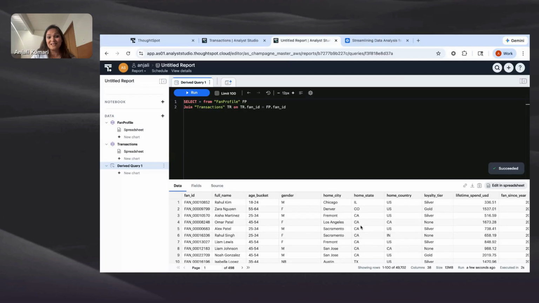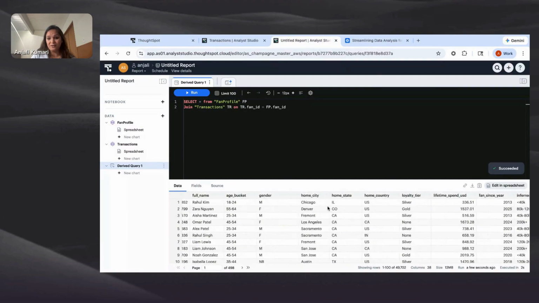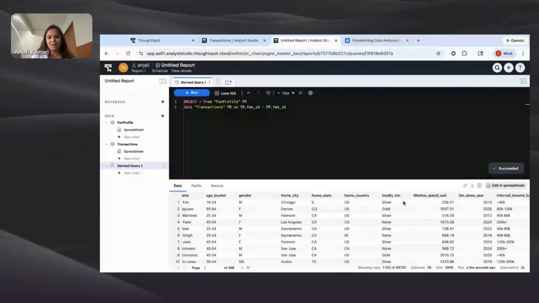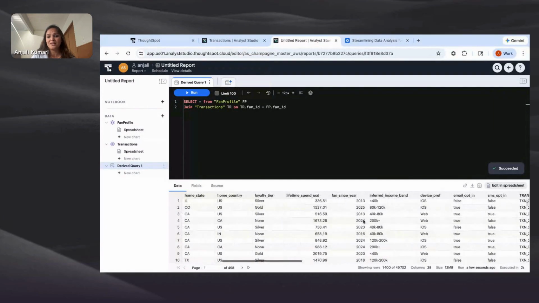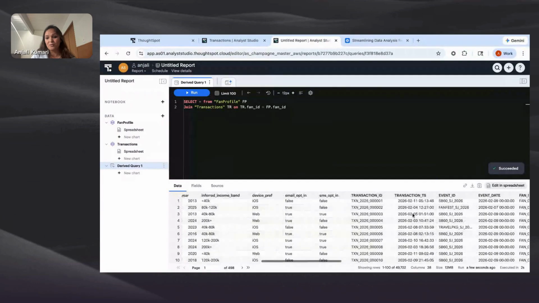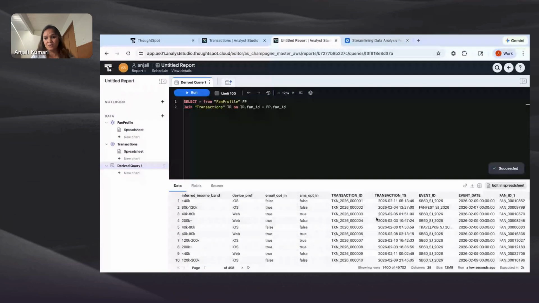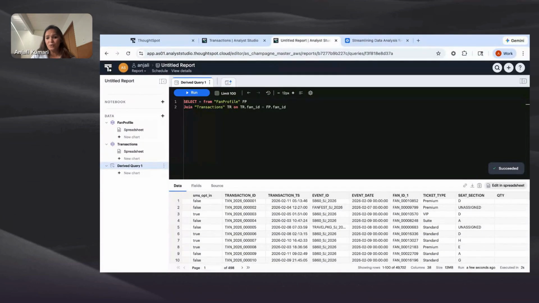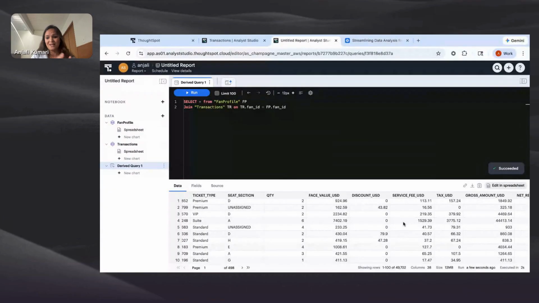So now what you see as an output is that you have the fan information or the customer information, right from their name, their age, etc., loyalty tiers, as well as the transaction information that I had from the Snowflake data source. Now, when I'm reviewing it, what I notice is that, yes, I have done some transformation, but I literally missed out one of the transformations. Now, it's a painful job to go back into SQL and rewrite those SQL queries and rerun the entire flow.